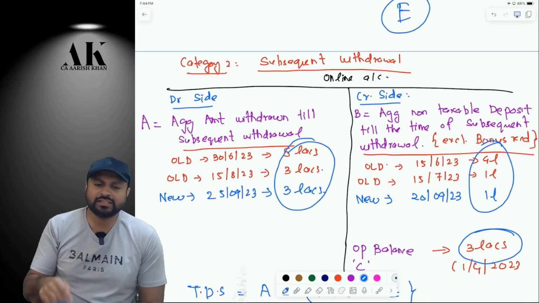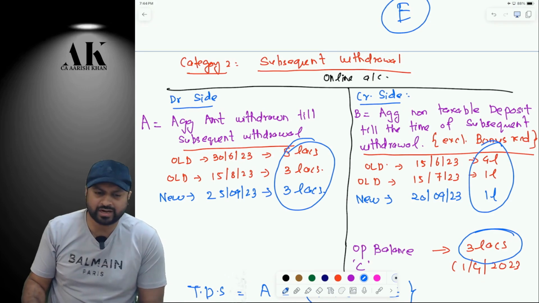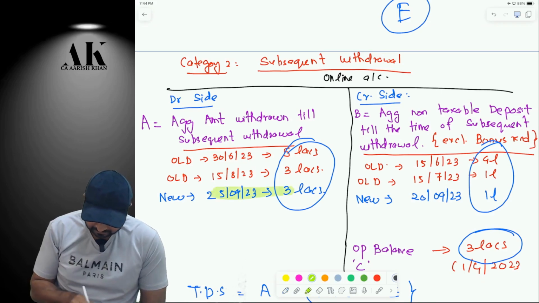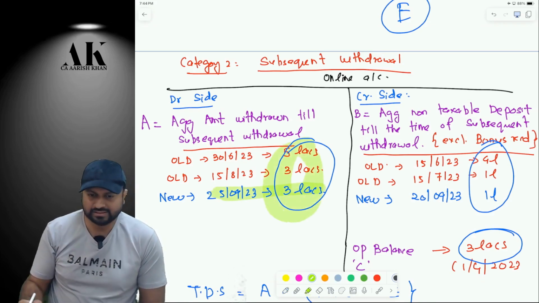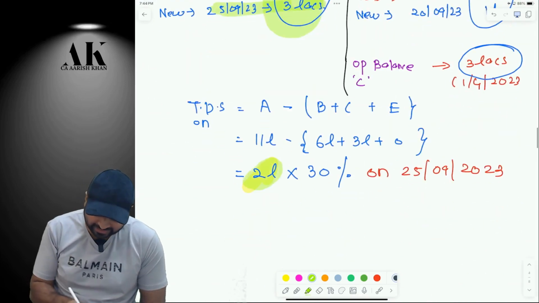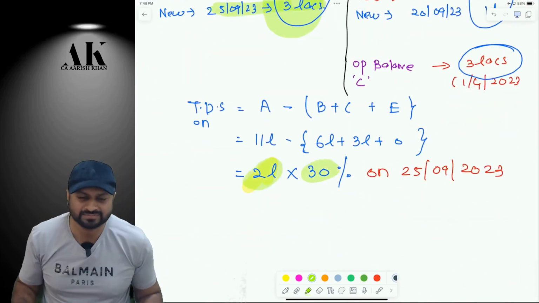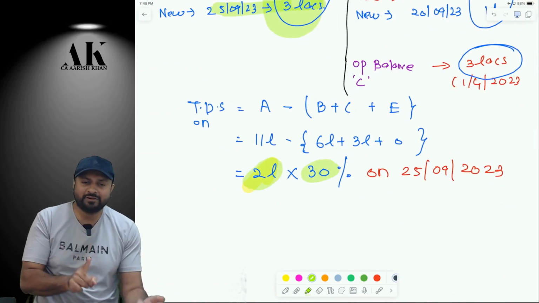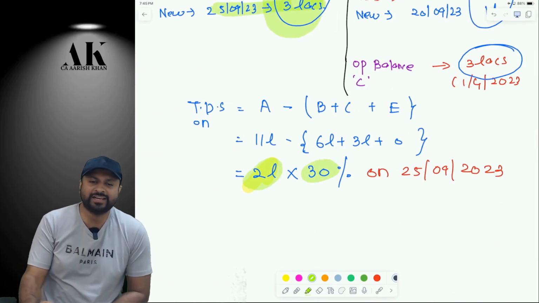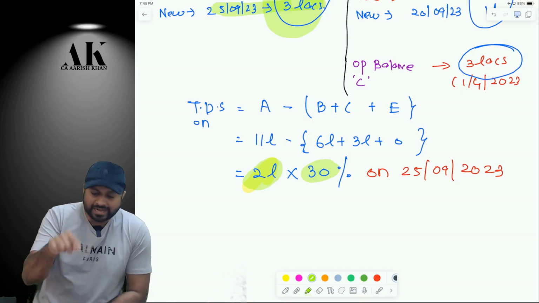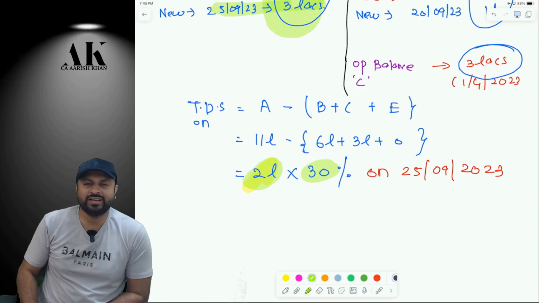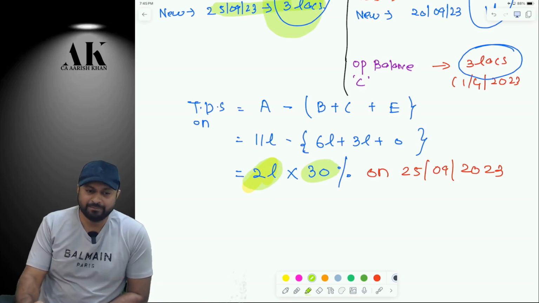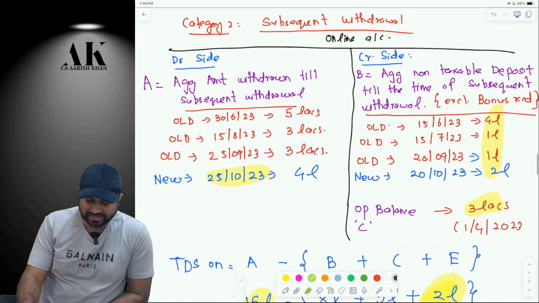Now after doing all these things, is there a positive amount left to deduct TDS now, on 25th September? Is there any positive amount left? 2 lakh is left, correct? 30%. Are you clear? So this is the first time TDS will be deducted in this current financial year. Now can I say this 2 lakh will become E later on? Are you clear? Because otherwise there will be double taxation.